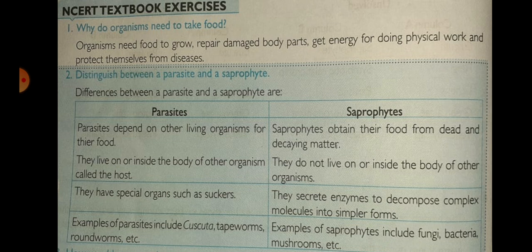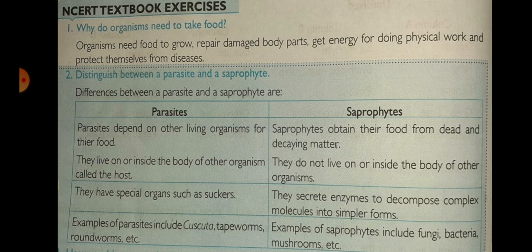Then we go to saprophytes. Saprophytes obtain their food from dead and decaying matter. Listen, the parasite takes its food from living organisms, but the saprophyte takes its food from dead and decaying matter.